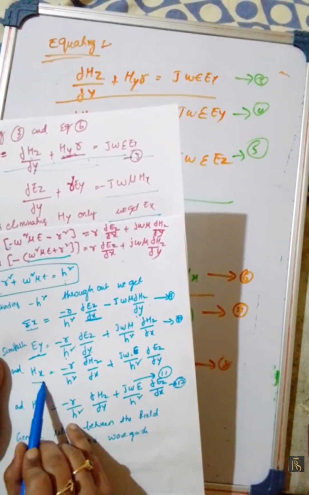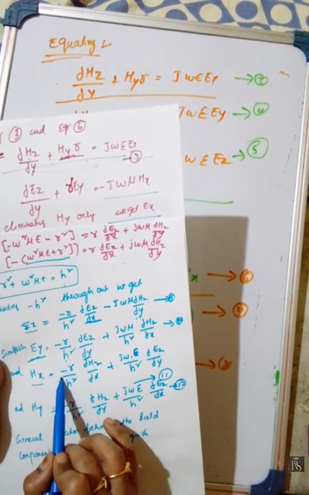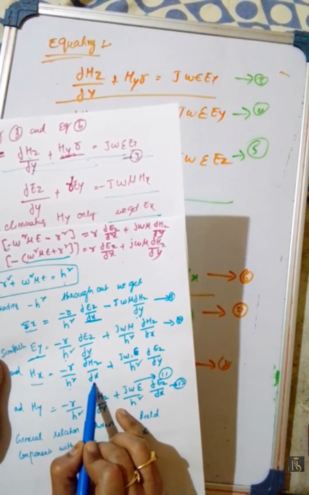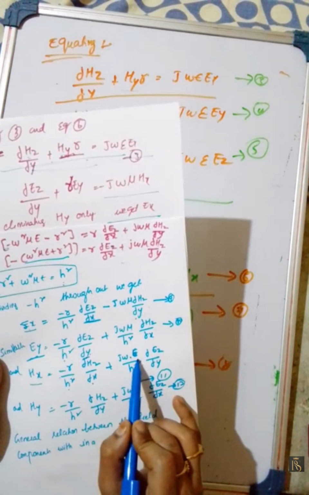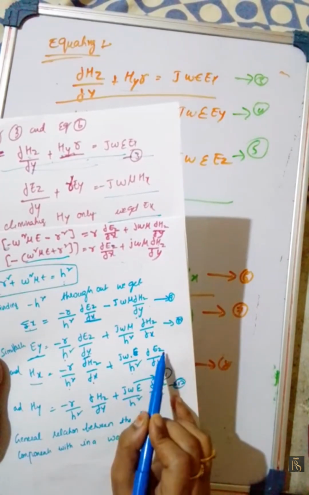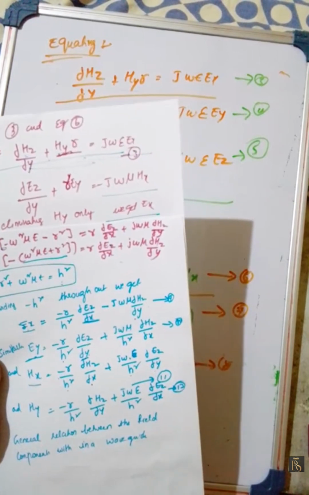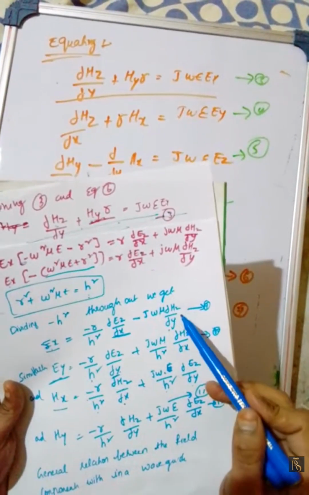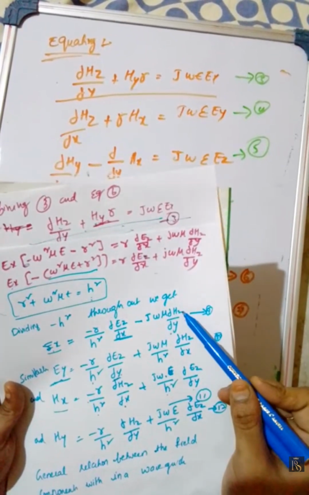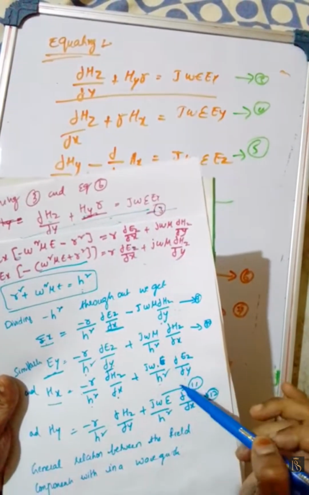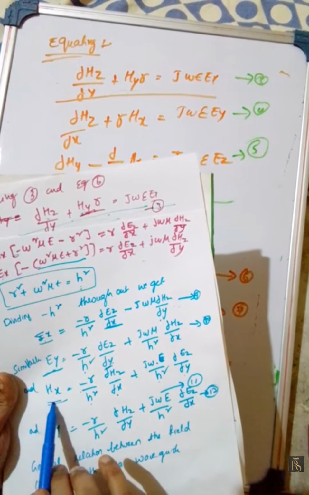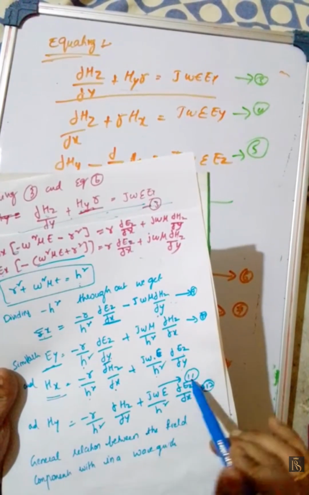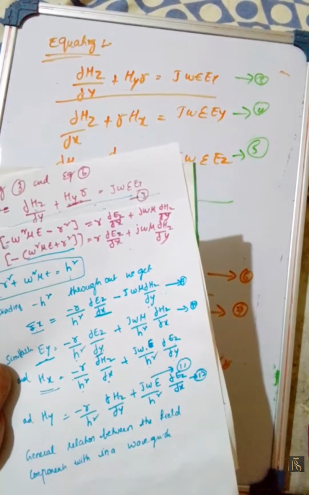Then we find the Hx value. Hx is nothing but minus r by h square dou Hz by dou x plus j omega epsilon by h square dou Ez by dou y. Here for the electric field we get the H values, so for the magnetic field, that is the H value, we get the E value. That is the only difference between these two.